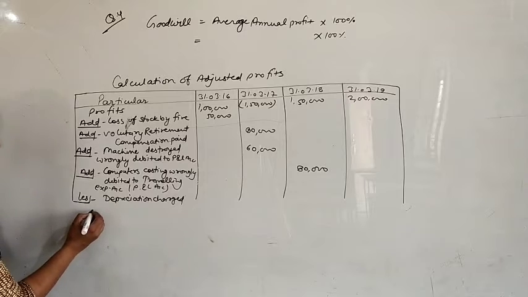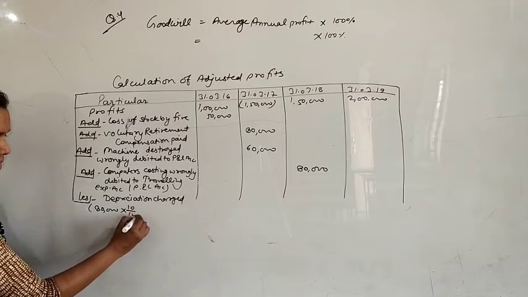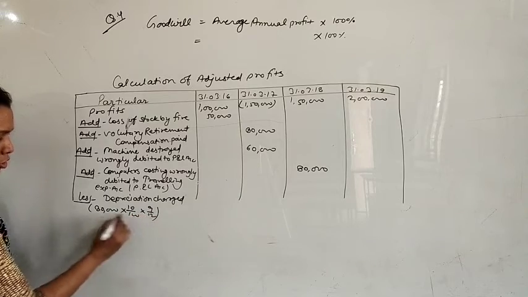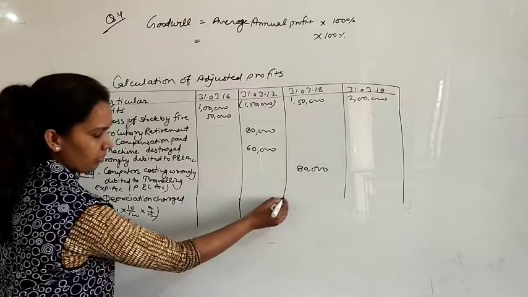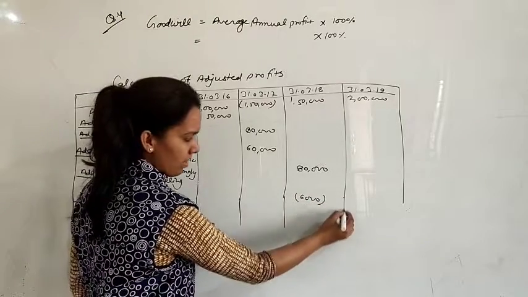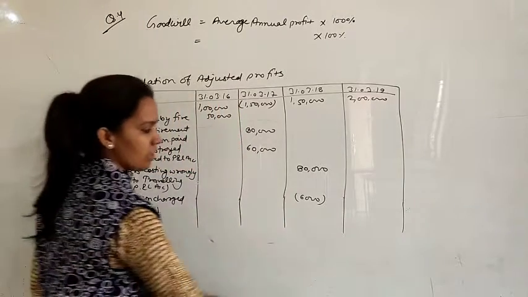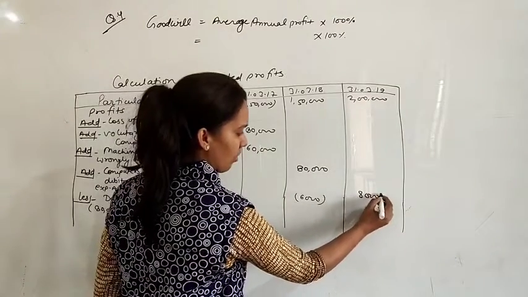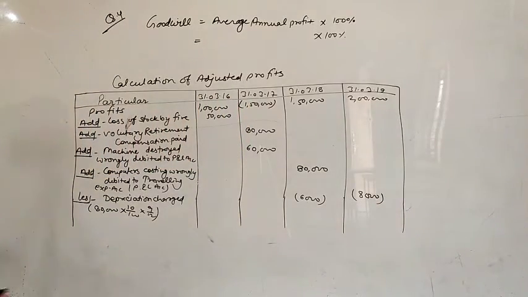So 80,000 multiplied by 10% multiplied by 9 months, for the first year it will be 6,000. And for the next year it will be for the full year: 80,000 multiplied by 10%, that is 8,000. Okay, I think these were the adjustments.